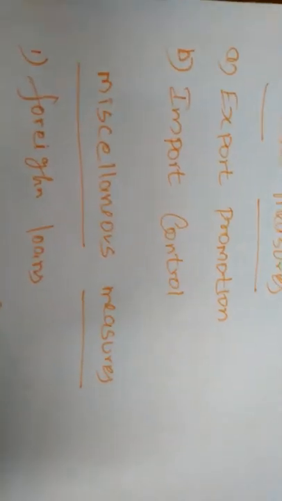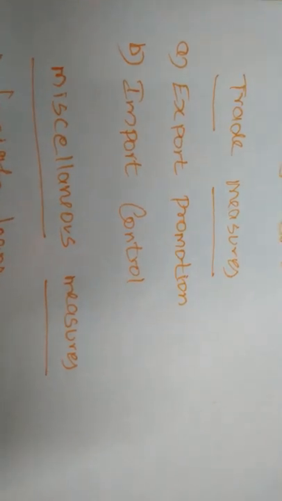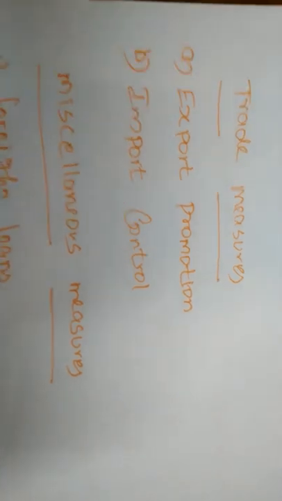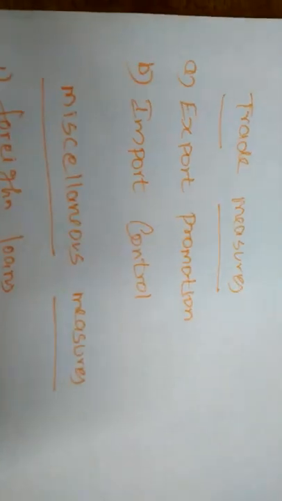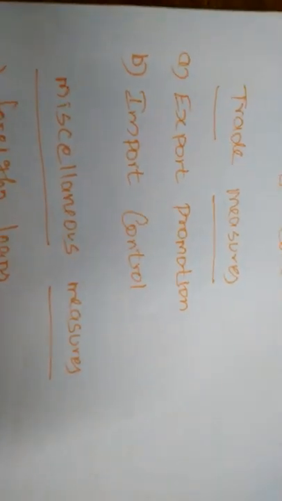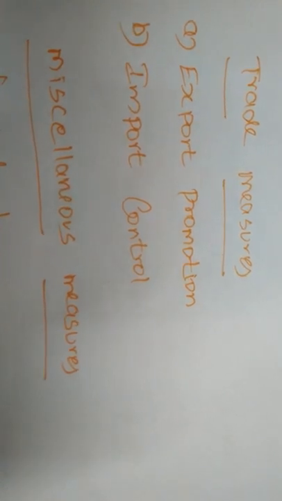Next, import control. Imports may be controlled by imposing or enhancing import duties. If the government increases the import duties, the importer will reduce the amount of import. Next, restricting imports through import quotas.